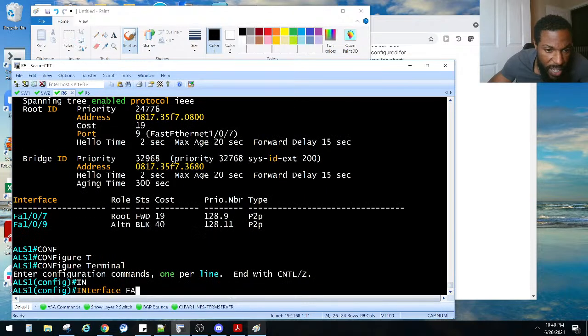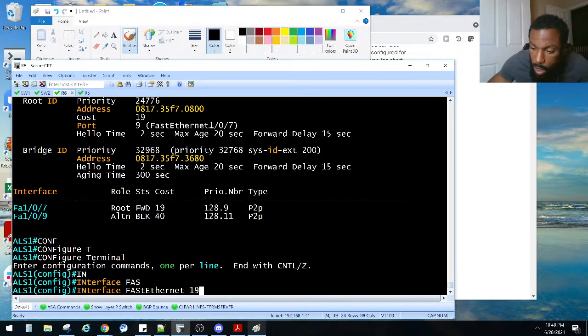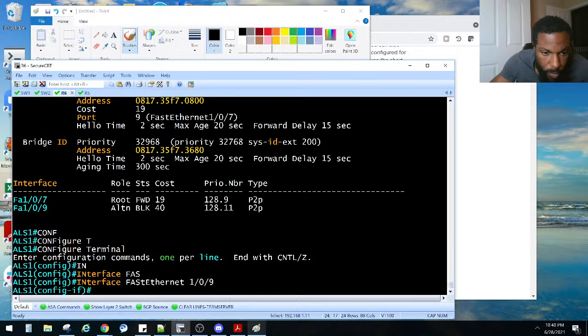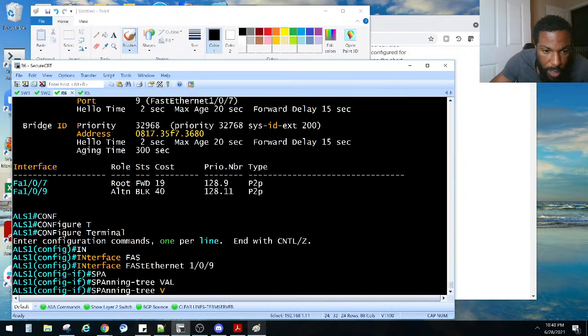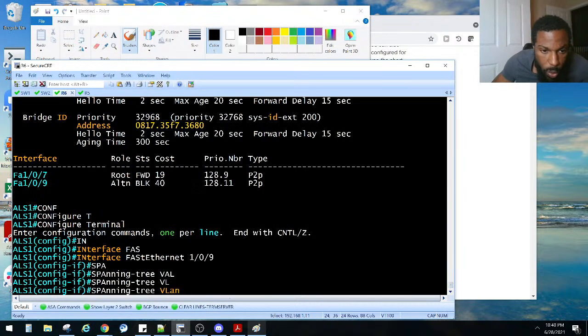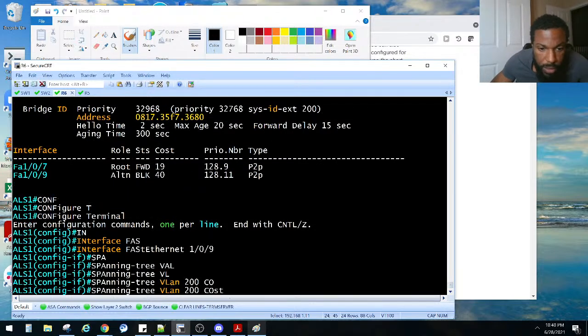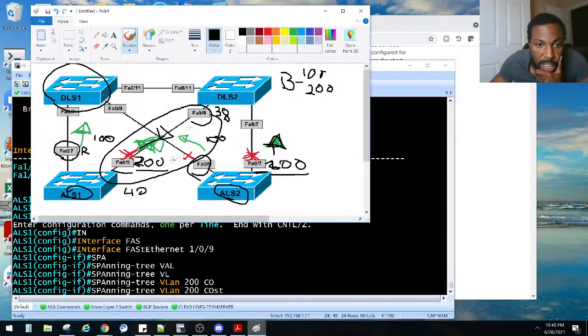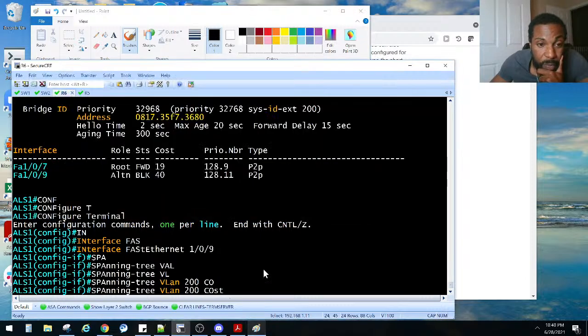Interface FA109, spanning tree VLAN 200 cost. Change the cost to be lower than the other side. Right now I'm set to 40. That is 38. Let's set it lower than 38 so that way we're forwarding. Is that what I gotta do?